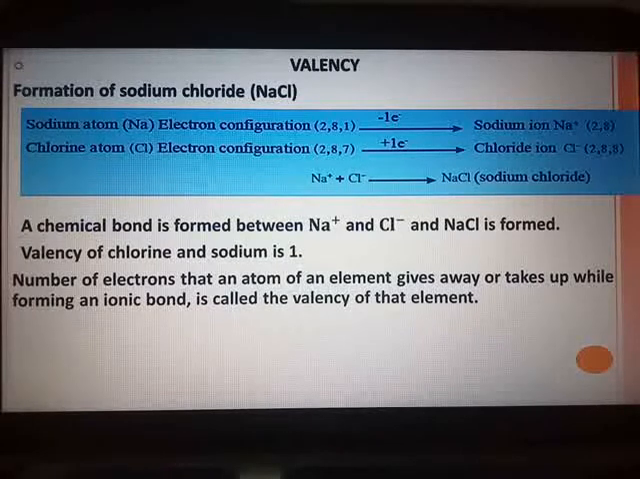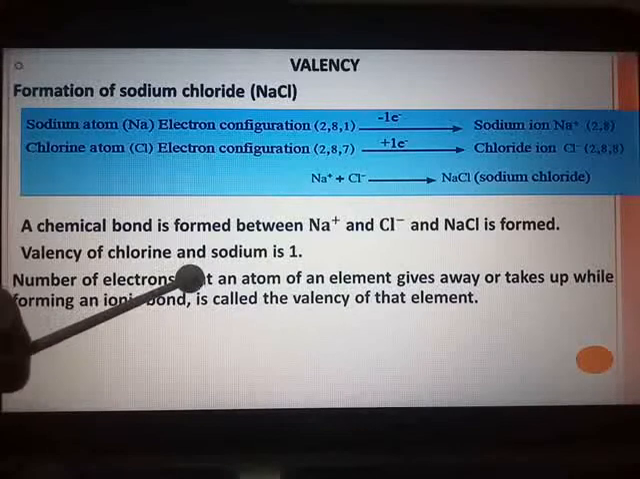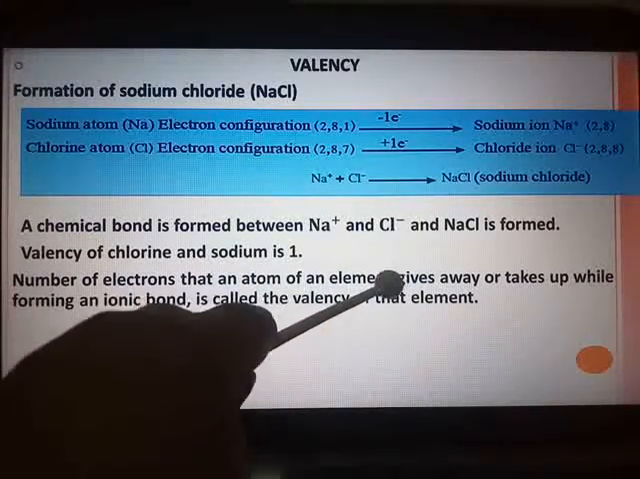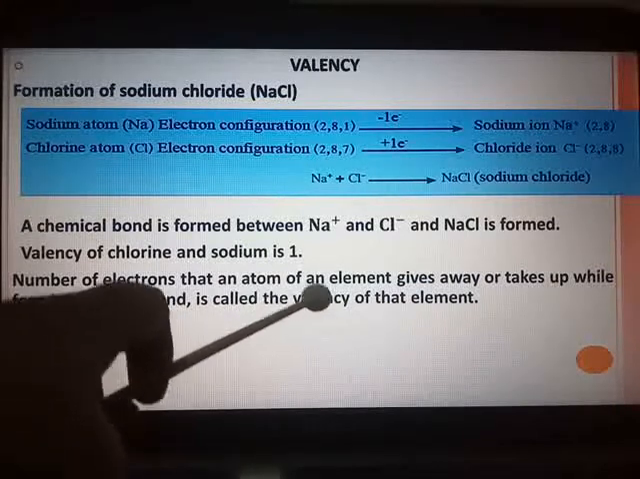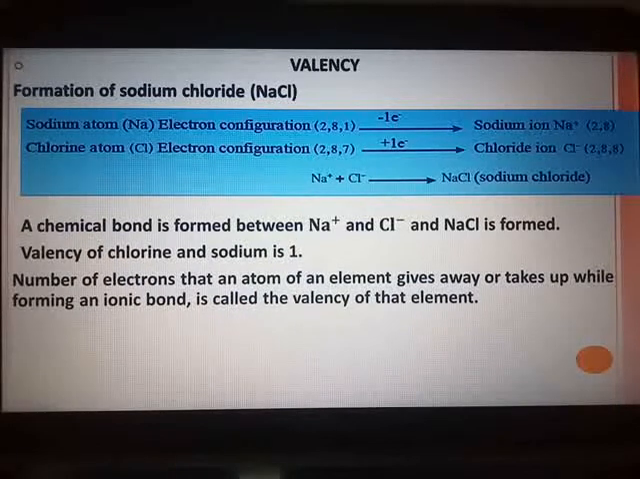From this, you can derive one more definition for valency. The number of electrons that an atom of an element gives away or takes up while forming an ionic bond is called the valency of that element.